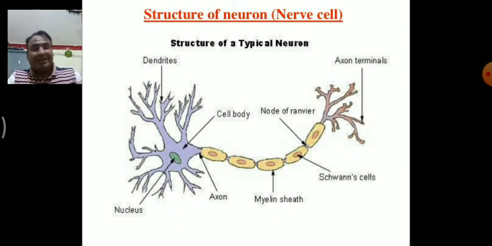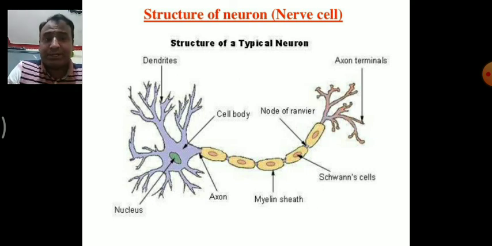But at the axonal terminal end, inside the vesicles, a chemical called acetylcholine is present, which transfers messages from one neuron to another. This type of coordination is known as chemical coordination. So within the neuron, chemical as well as electrical coordination takes place.